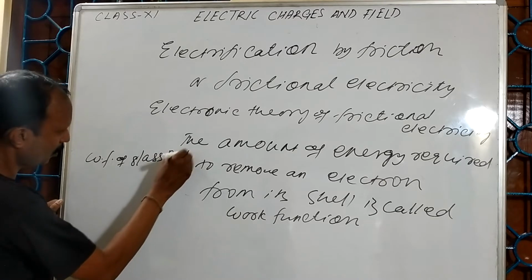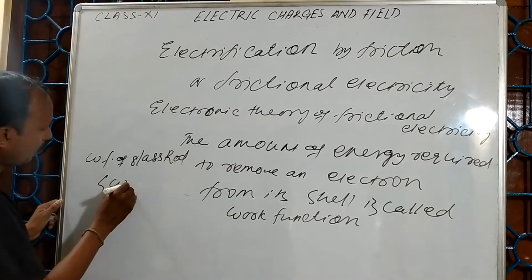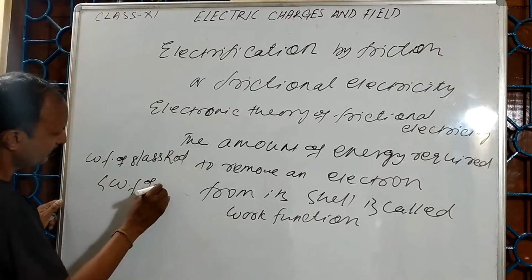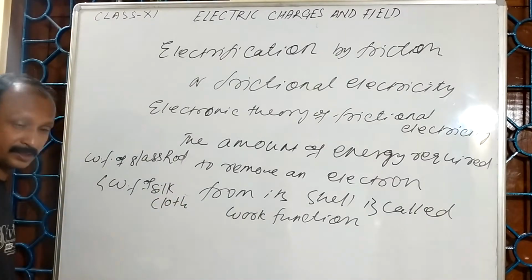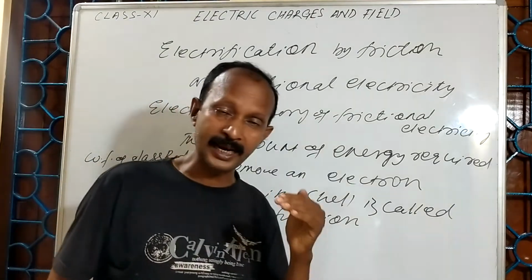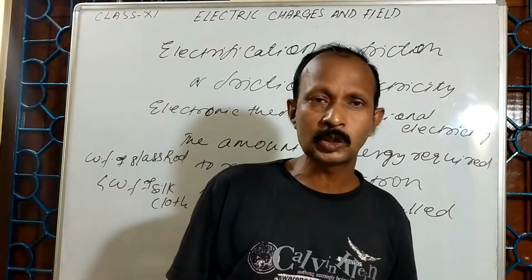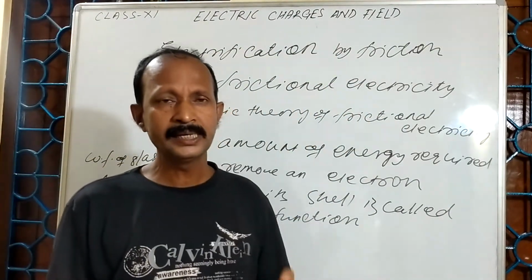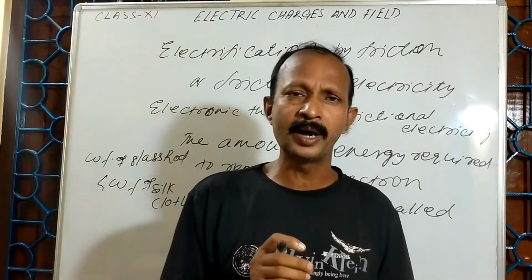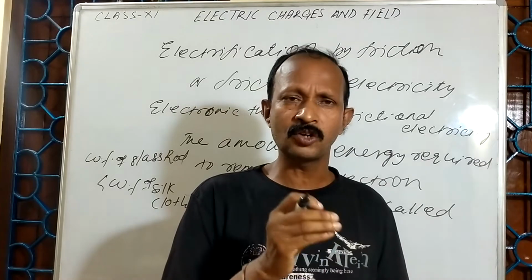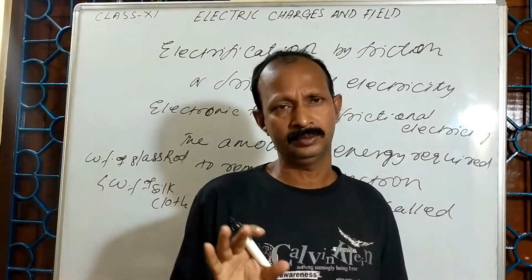That means the amount of energy I need to remove an electron from the glass rod is less than the amount of energy required to remove an electron from the surface of the silk cloth.